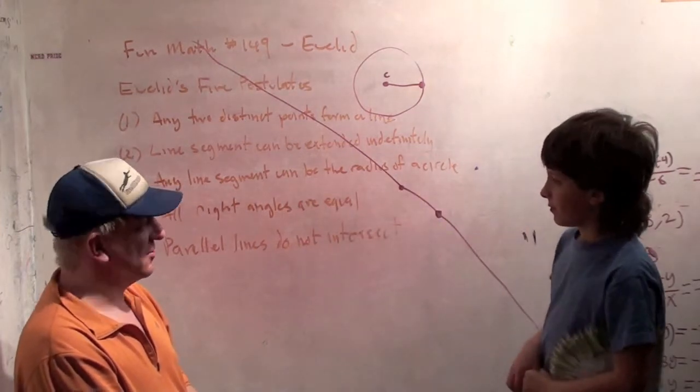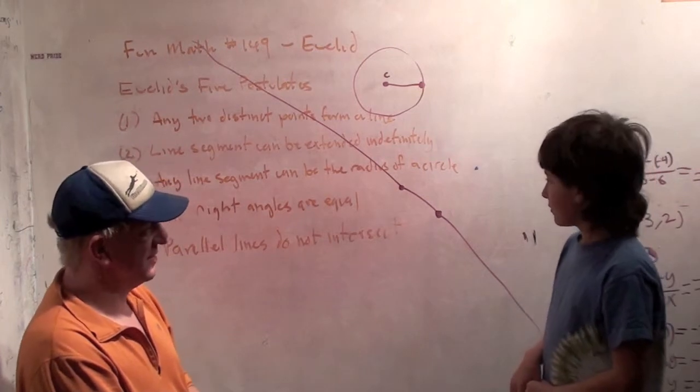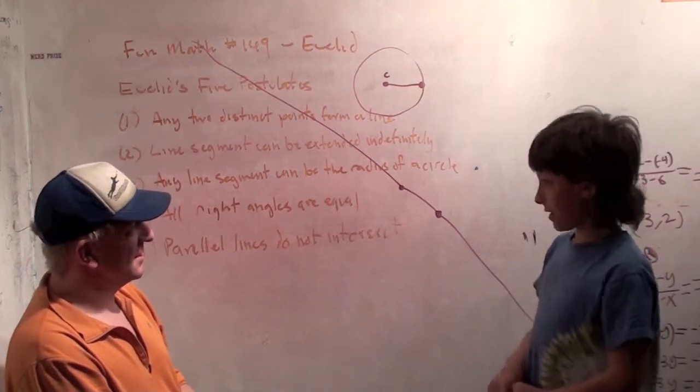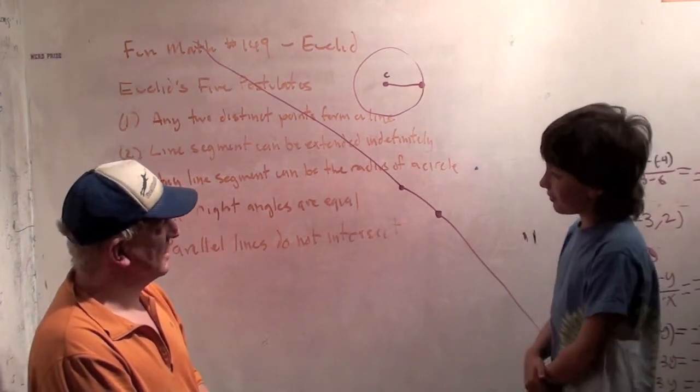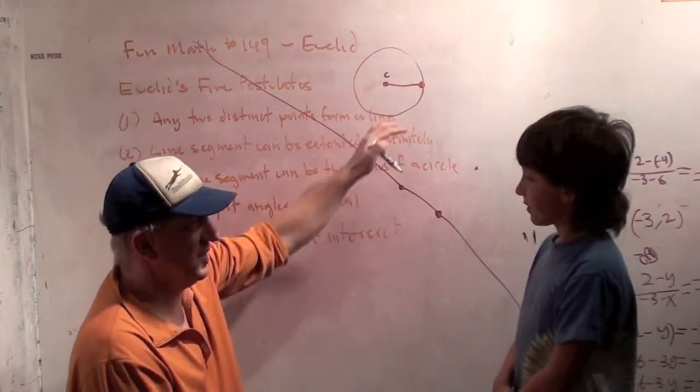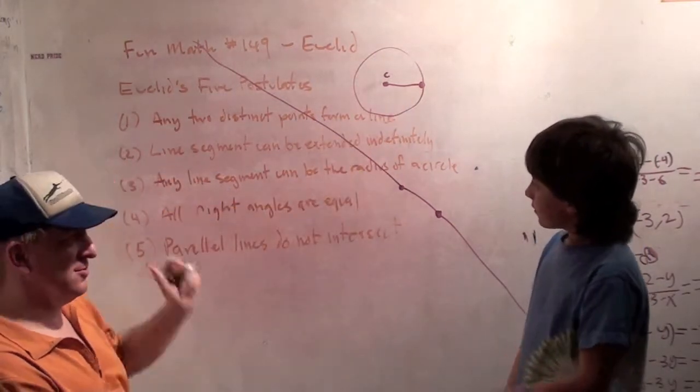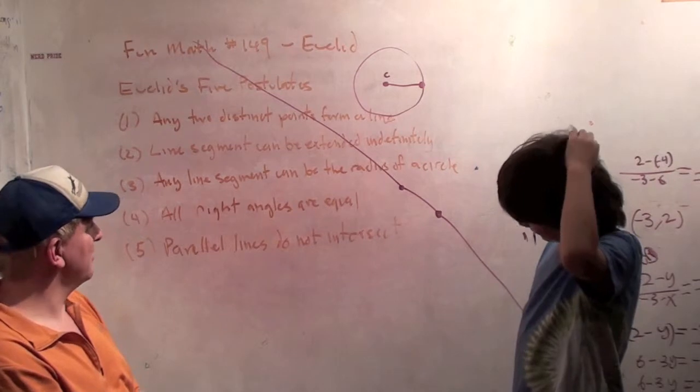Okay, how would you make a half circle though? You'd have to know where the middle was. So you'd have to find the radius in order to find the diameter. You'd have to cut this in half somehow, but you can only use these 5 rules. We'll see if we can figure that out sometime.